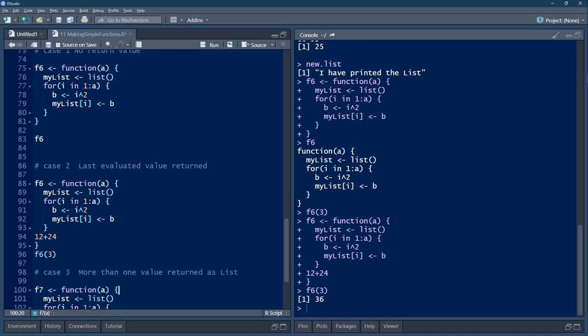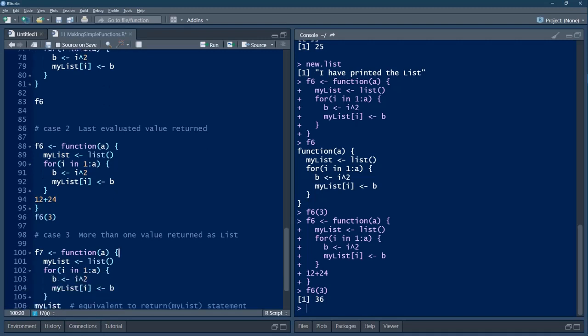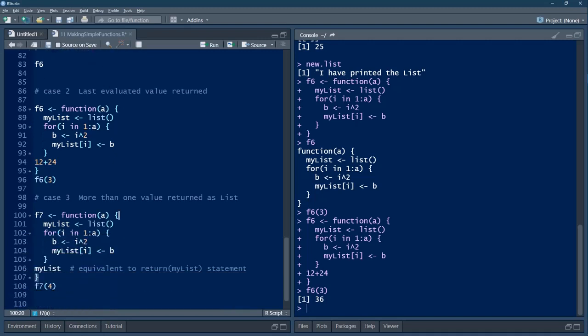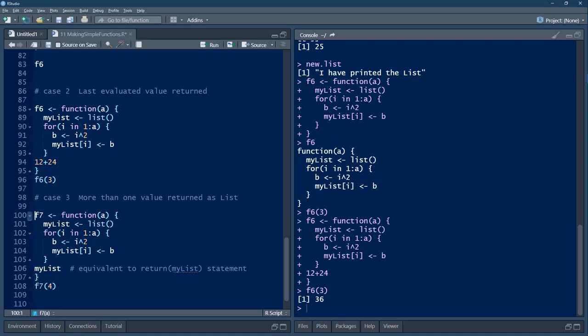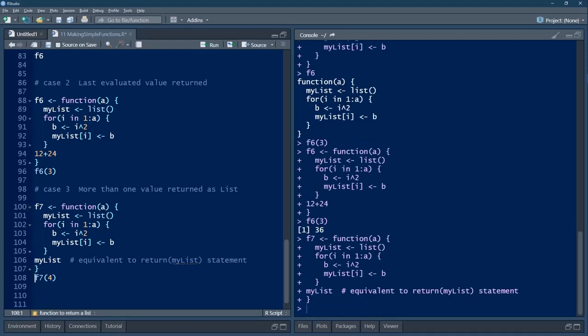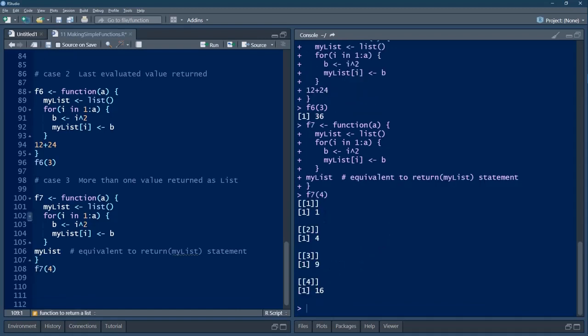Let's go to the third case where more than one value is returned as a list. Here I am going to specifically say this is my return value by stating this as the last evaluated value. So now in this case F7, let's see what happens. We'll take this function definition. Now we'll say F7 of 4. F7 of 4 has now given me the list, because here my list is the last evaluated statement.